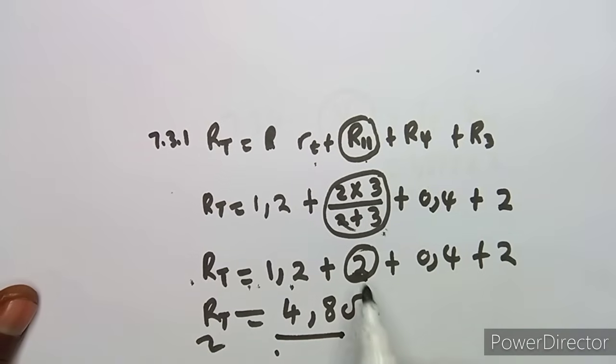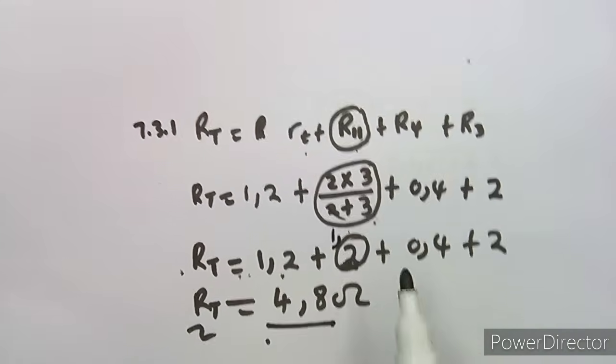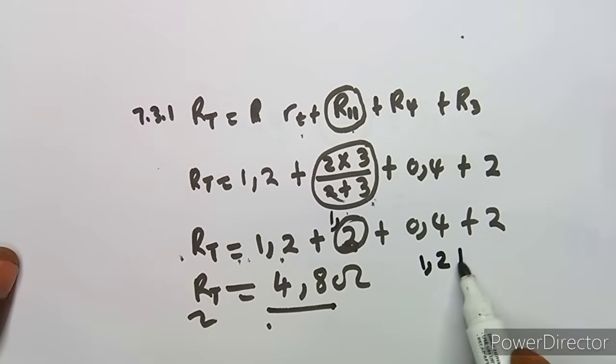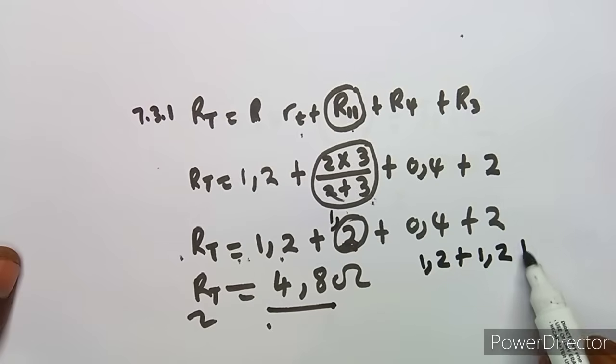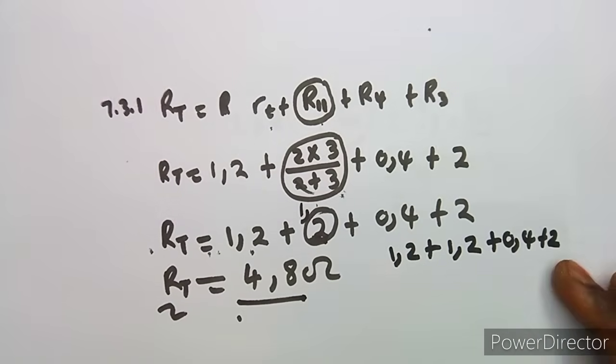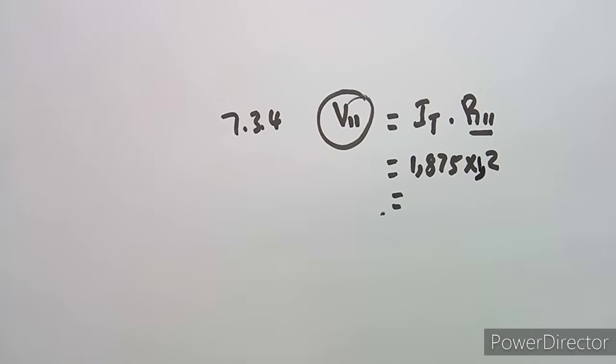Okay, guys, this was actually 1,2, not 2, but 1,2. So it must be 1,2 plus 1,2 plus 0,4 plus 2. Yeah, now it can make sense. I hope it didn't affect the other question though.